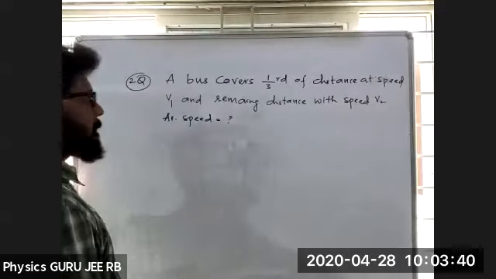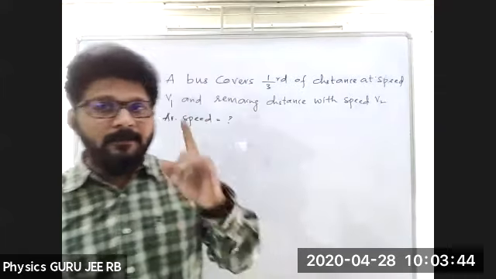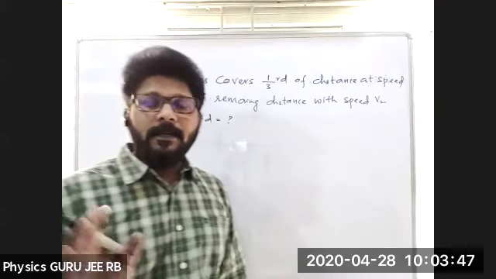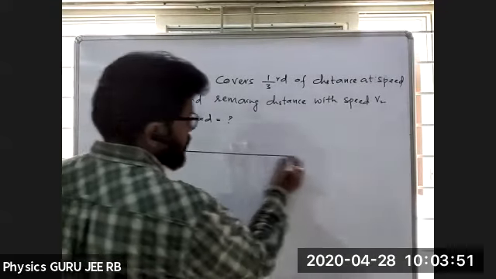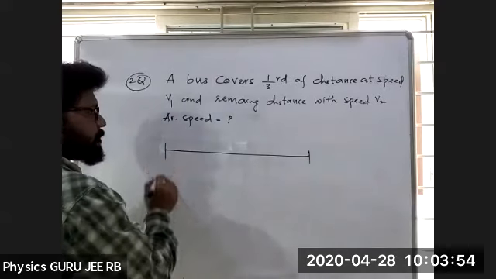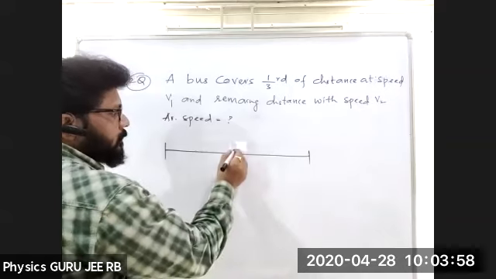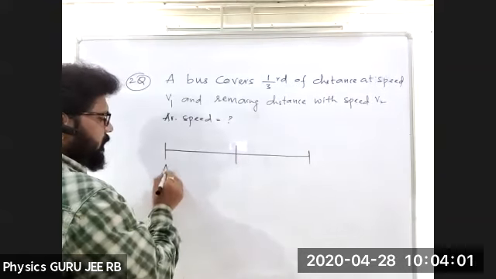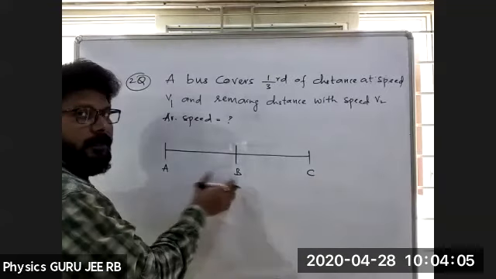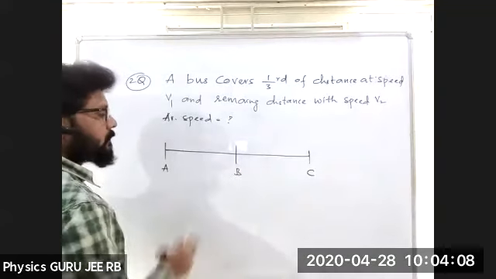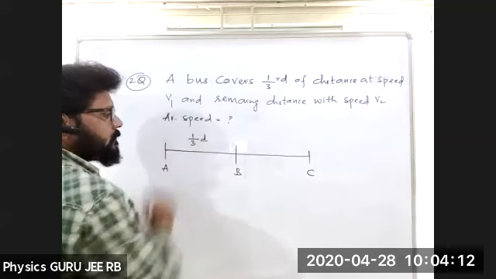Okay. Now I'll do this problem for you, and I'll give one more problem for you to try. Tell me the answer. See how I'm doing it. See here, 1/3 and the remaining part. So I'll take 2 points. This is A, this is B, this is C. A to B, B to C. So 1/3 of the distance.